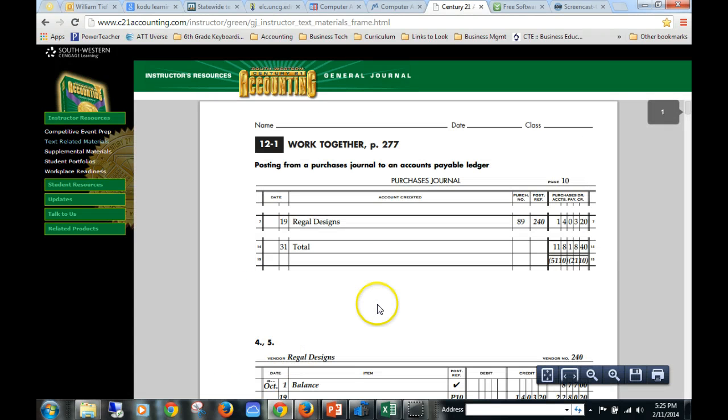So here's what we have. This is what we're working from. You can see it goes from line 7 to line 14. There are obviously other transactions, but we're just going to post this one transaction to our general ledger. So again, hit pause if you need to at this time to see what we're working at.